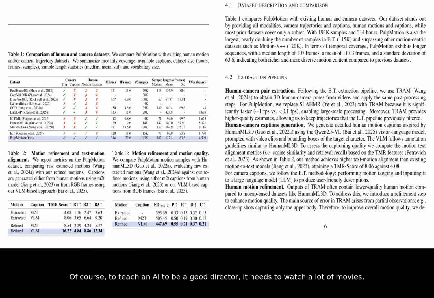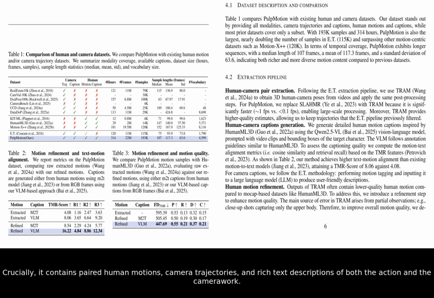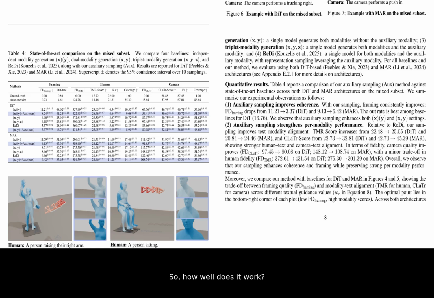Of course, to teach an AI to be a good director, it needs to watch a lot of movies. So, the team created a new dataset called Pulp Motion. This table shows a comparison with existing datasets, and Pulp Motion is a giant, with over 300 hours of footage and nearly 200,000 samples. Crucially, it contains paired human motions, camera trajectories, and rich text descriptions of both the action and the camera work.